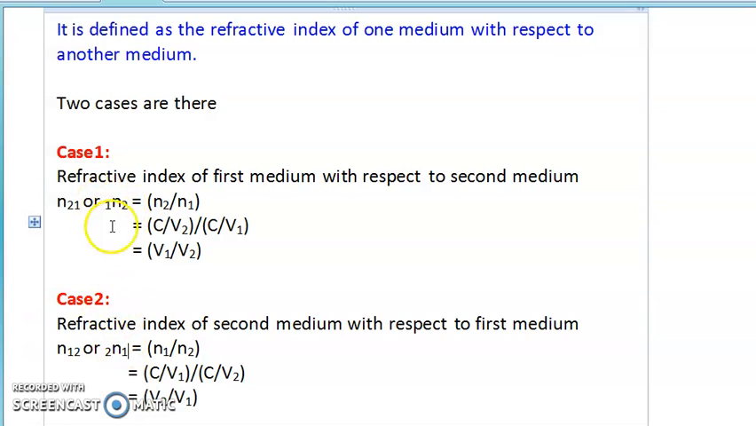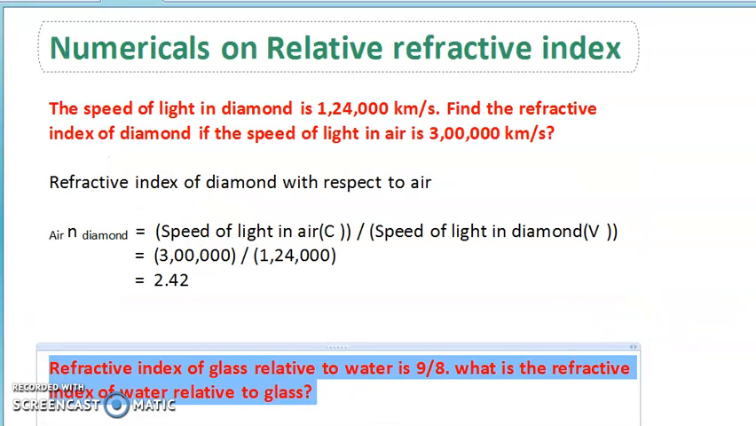Notation means representation, that's it. In this notation, you need to give the first medium first and the second one at the end. The formula in terms of refractive index will be reversed, but in terms of speed it will be as usual, first medium to second medium. I hope you all understood how to remember the formulas in case 1 as well as case 2. Let us solve some numericals also.